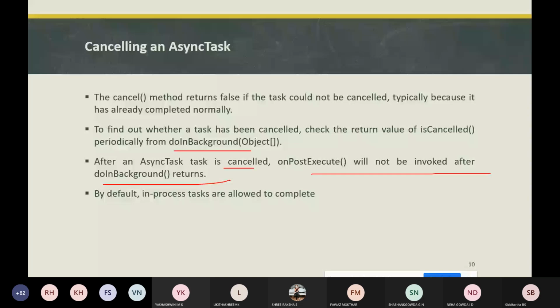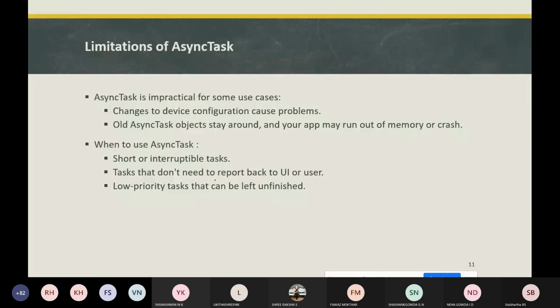So next, limitations of async tasks. For example, you are using an application in portrait mode, then you shift it to landscape mode. It means the configuration has been changed from portrait to landscape. Whenever a device configuration changes, the activity will get destroyed. So the async task cannot connect to the activity anymore. So what happens?